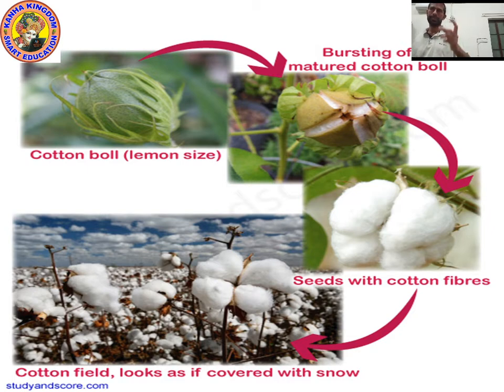Okay, you can see in the picture, the first picture, can you see in green color? That is the cotton ball. In green color, that is the cotton ball, and its size is just like a lemon. It is equal to a lemon, and this is the fruit of the cotton plant. Yes, the cotton ball is the fruit of the cotton plant.